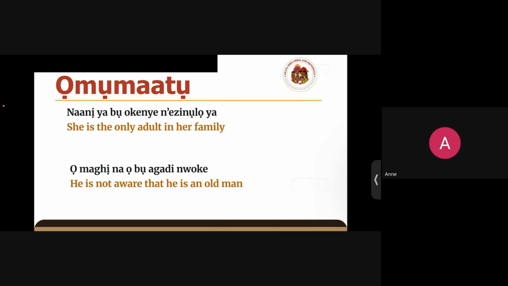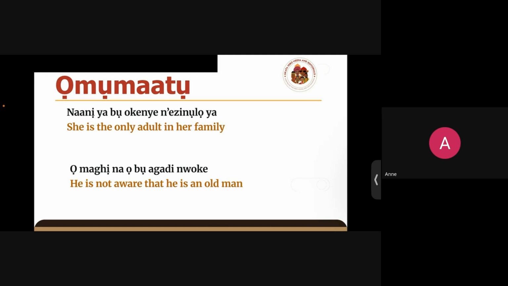So the second example is Ọmaghị na ọ bụ agadi nwoke. He is not aware that he's an old man.